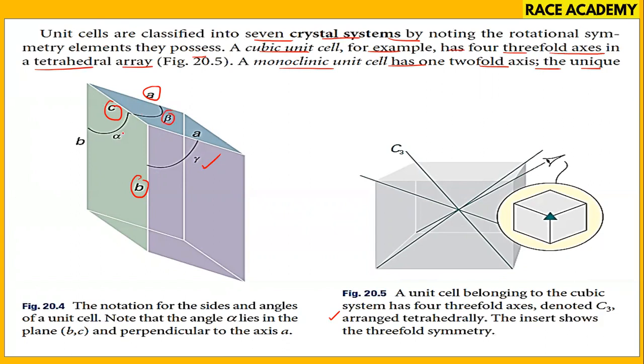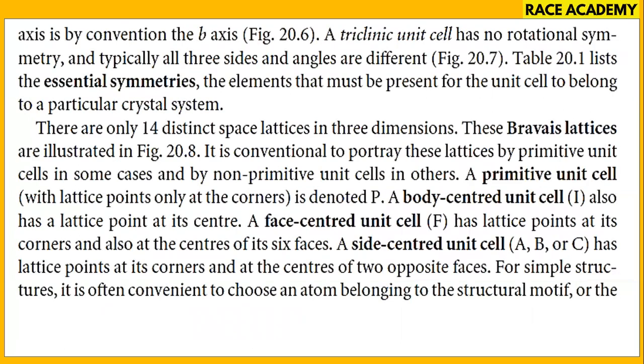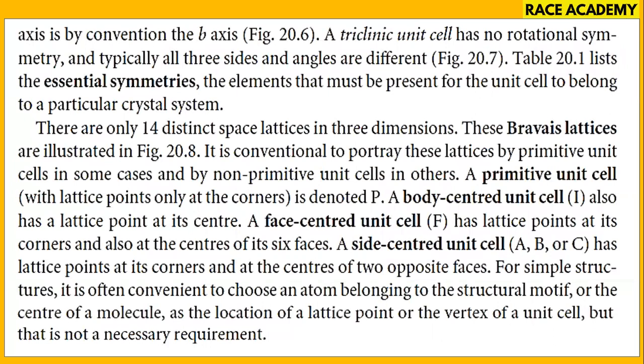The angle between b and c is alpha. Now, essential symmetries we'll see in this picture. A triclinic unit cell has no rotational symmetry, and typically the 3 sides and angles are all different in that case. We'll see the diagram.